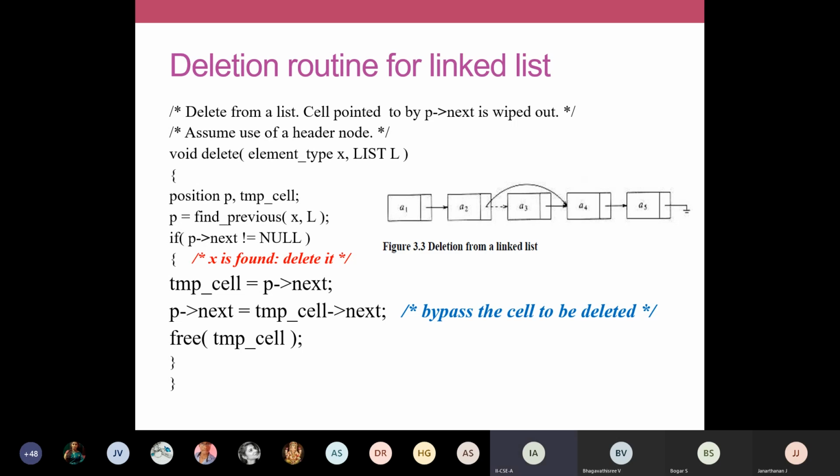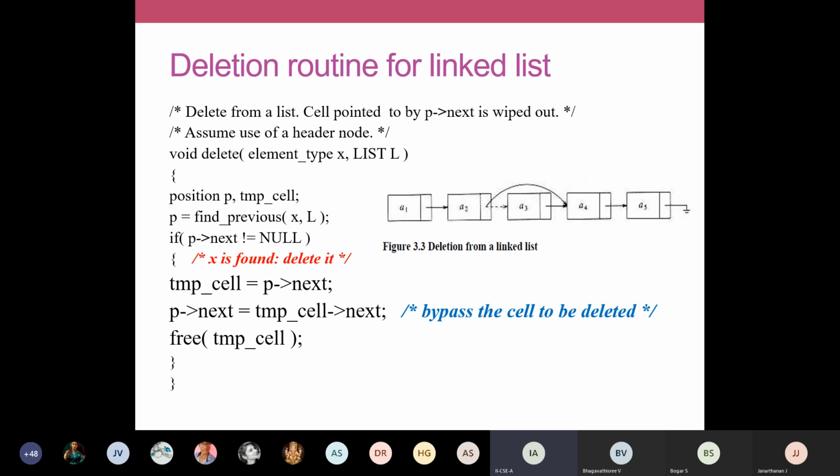P is equal to find previous of X. Okay, so here let's take some more time to analyze. Imagine I'm going to delete the node A3. If I'm going to delete the node A3 and my position is P, I should know the previous position of this particular A3. If I know the previous position, I'll get the address field of this previous node. So that's why we need to find out the previous node to X.